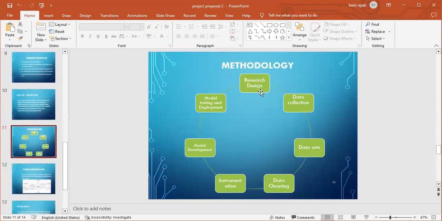Then our methodology. Of course, we shall do some design, like I talked about the observation. We shall observe the trends. Then after observing the trends, we shall collect our data. And for this data collection, we already got some data from the Kaggle platforms, whereby that data has the data sets.